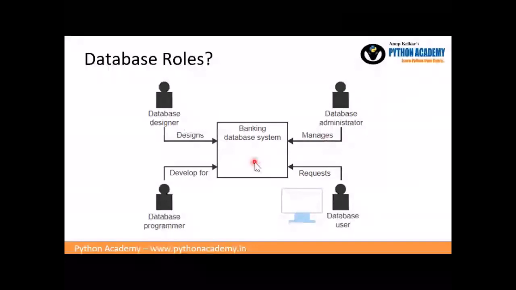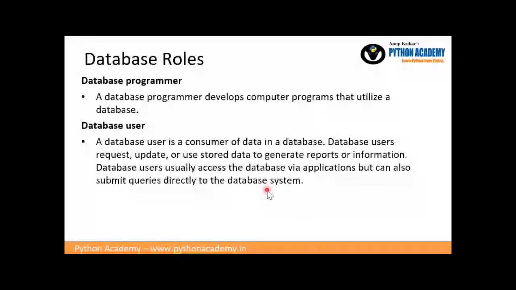Now, this database user from a banking angle, it will be the banking persons who are sitting there and utilizing that application. Or you as a person from the website or the app. All these are the database users. Okay, because obviously a bank manager or anyone who works in the bank may not have all the access. Some of them will also have roles in that. That bank manager may have some other roles where he can change the report or something. Whereas a simple cashier may not have that role. That is also there. This is also a separate role part, but that is also there.